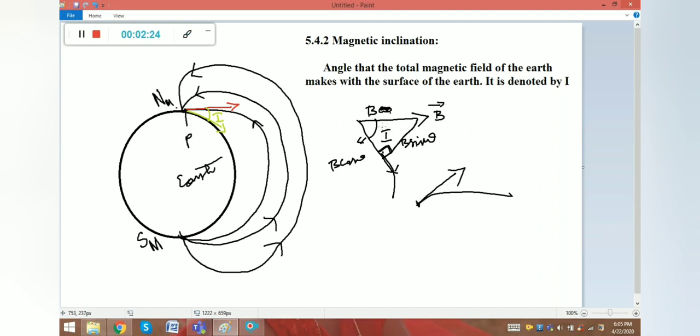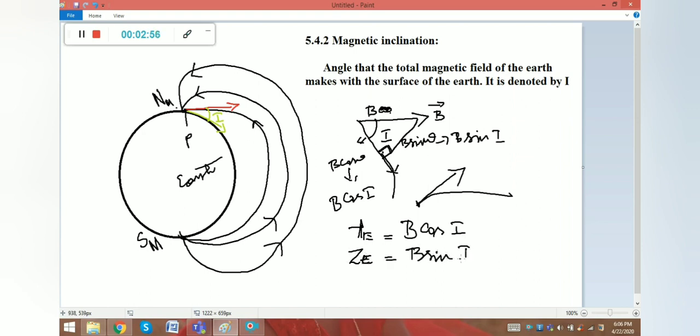B sin theta. Here theta is nothing but I, so we can write B cos I, because it is denoted by I, right? B sin I. So here, what is the horizontal component? Horizontal component in the sense that is the surface component. Horizontal component HE is equal to B cos I. Vertical component is denoted by ZE, E stands for earth, that is B sin I, right?